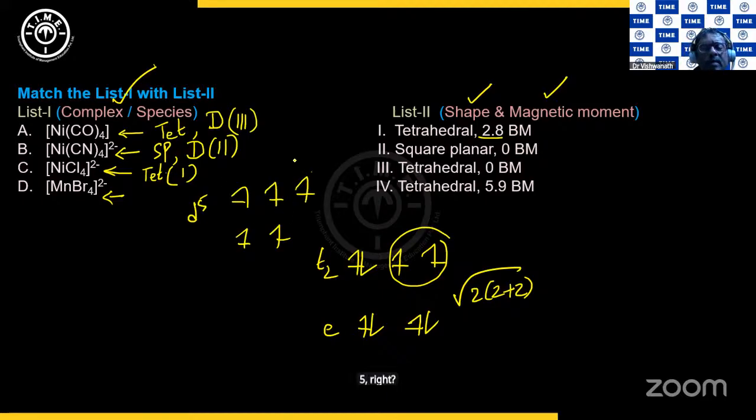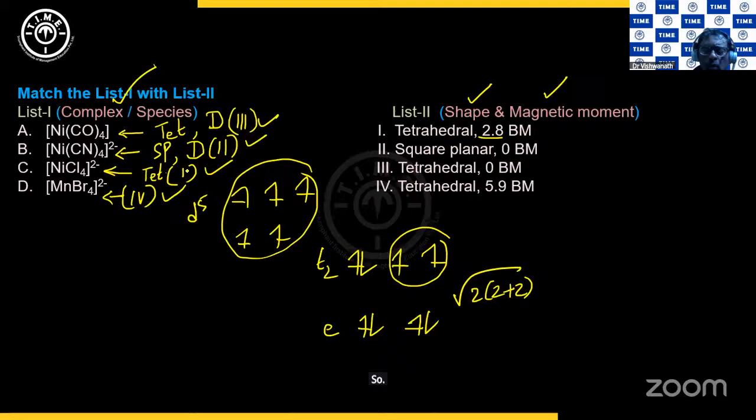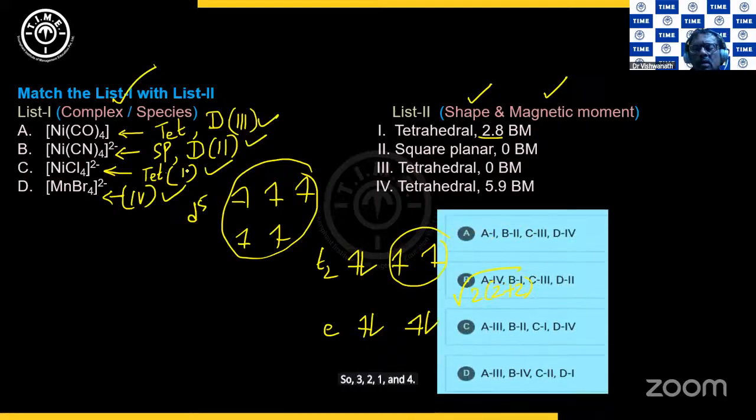So it will be 5 unpaired electrons. So root of 5 into 5 plus 2. So that is tetrahedral and then 5.9. So this is 4. So 3, 2, 1 and 4. 3, 2, 1 and 4 is option C. I hope this is clear. Yes. So another different type of question between the complex and the shape and magnetic moment.